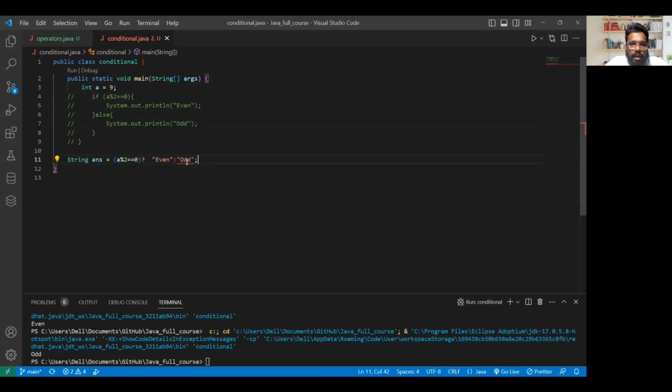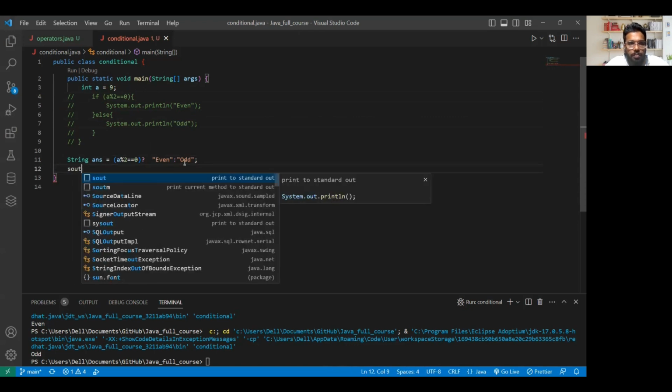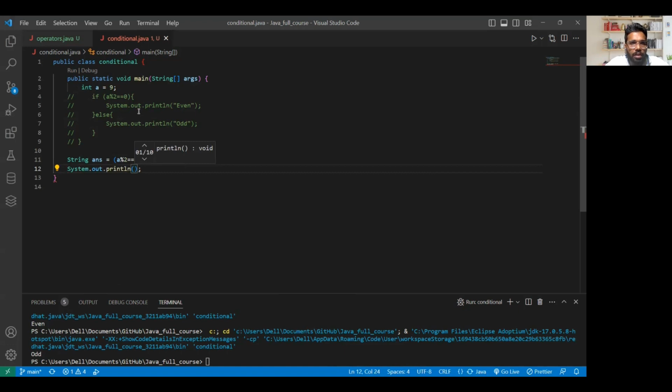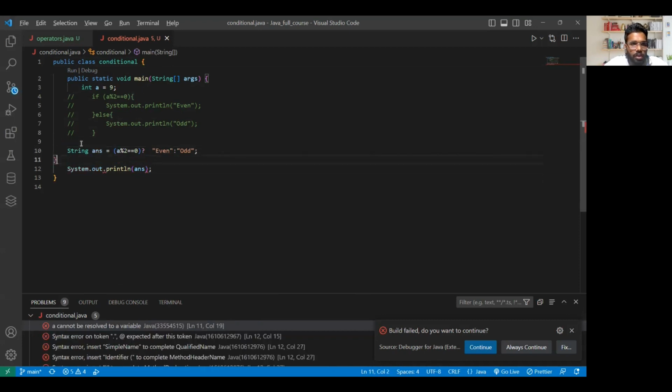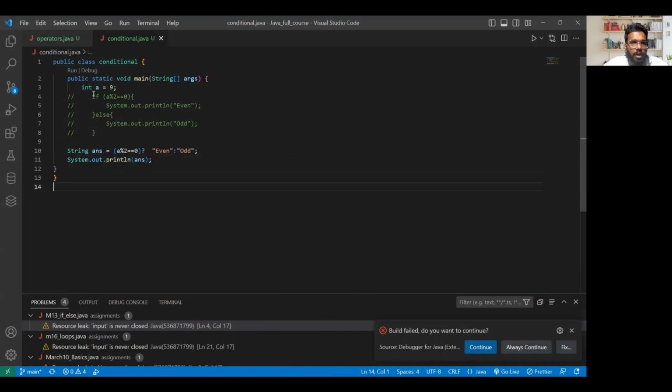And at last I'll just do sout, and what I'll print is answer. If I do this much and run, I will get an error, because I just saw a red line. We had commented out one unwanted line, so I'll just shift it down. Okay, now there won't be any error.